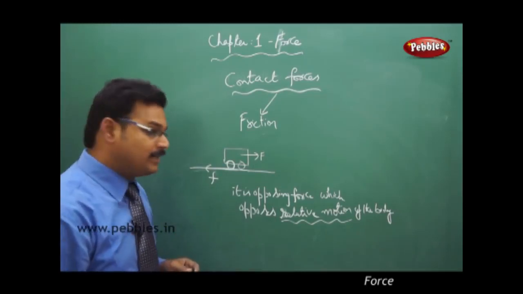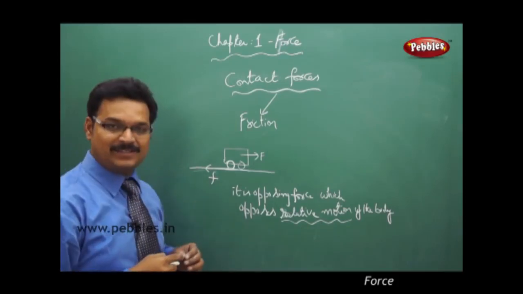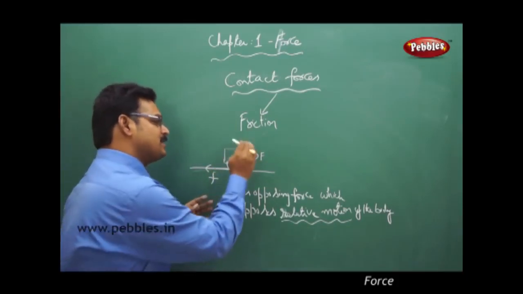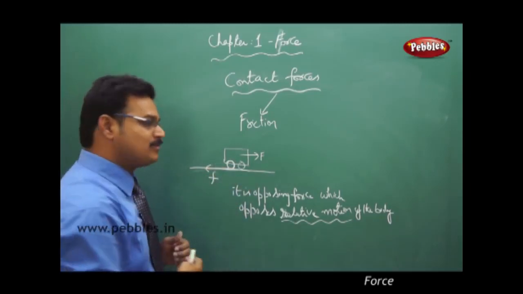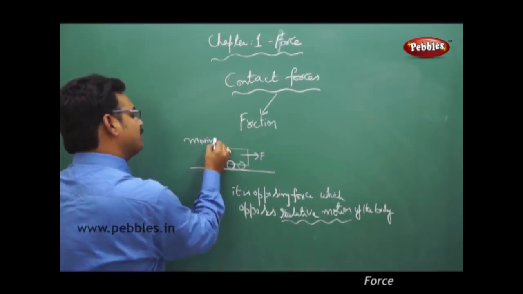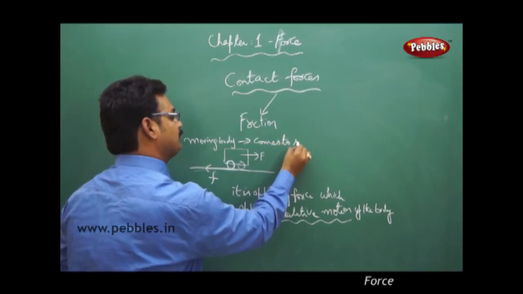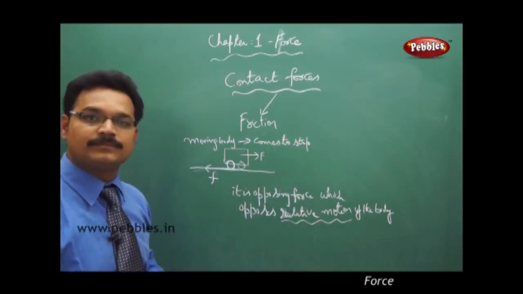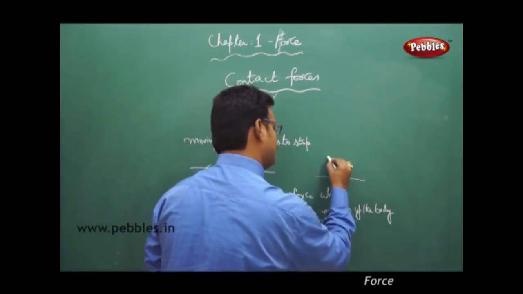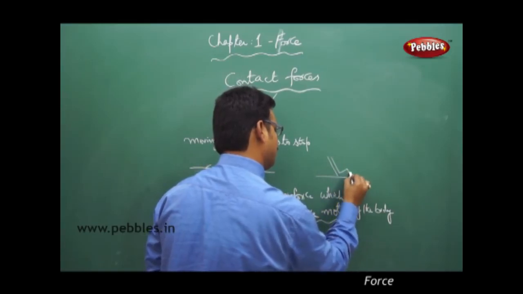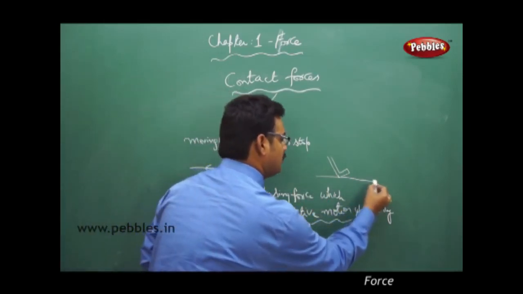See this example once again. This body is moving in the forward direction because of force F, and the friction force is increased, and we are not applying any external force there. Because of friction, after some time, the body comes to a stop. So here the moving body comes to a stop because of friction. Take another example. This is the leg of a person, and he wants to walk on the surface or on the road.